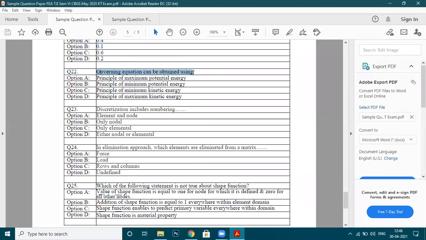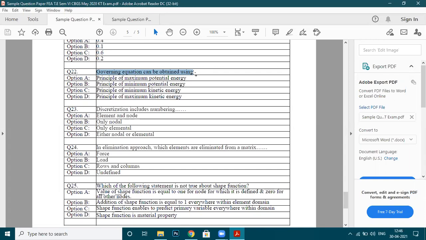Governing equations can be obtained by using... Let me know. Option D. No, it's wrong.